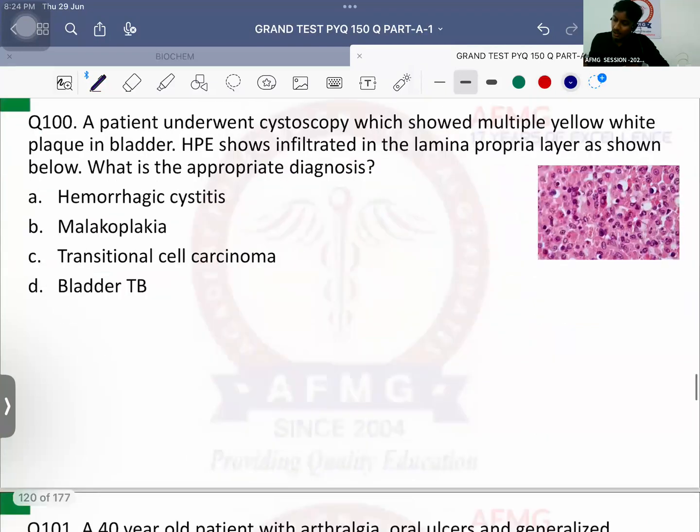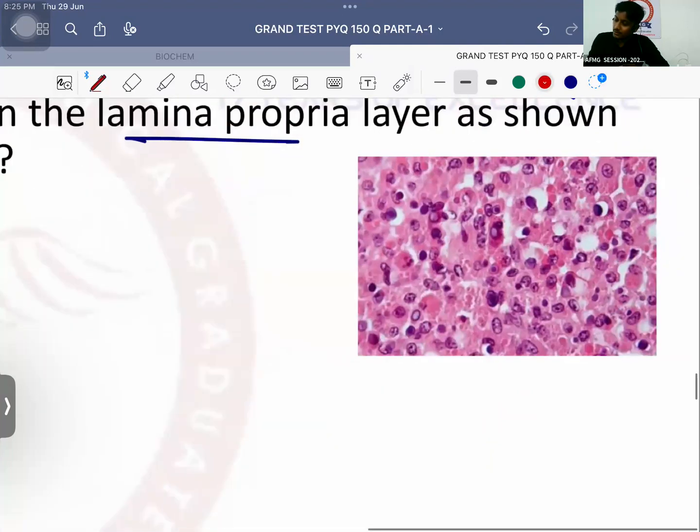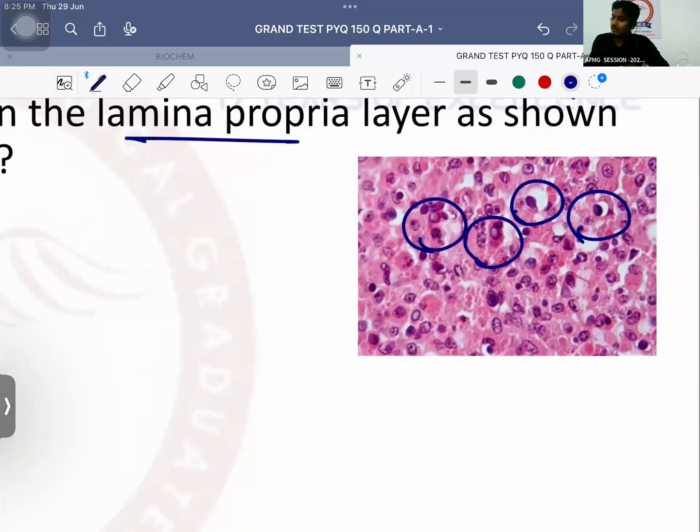Question number 100. A patient underwent cystoscopy, that is examination of the urinary bladder, which showed multiple yellow-white plaques in the bladder. HPE, histopathological examination, shows infiltrate in the lamina propria layer as shown below. What is the appropriate diagnosis? What do you see? What are these, anybody? These are macrophages. They have taken in the bacteria, but they are not able to digest them properly. Partially digested bacteria in the macrophages.